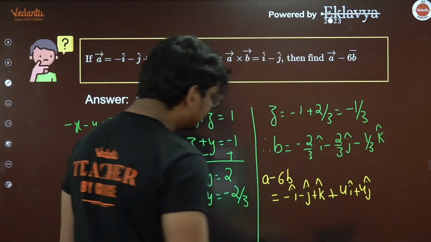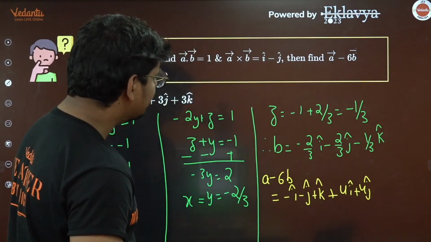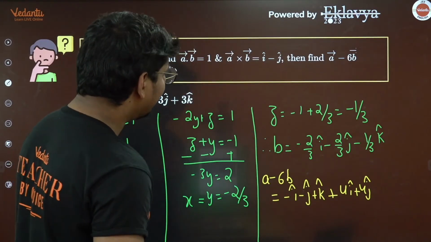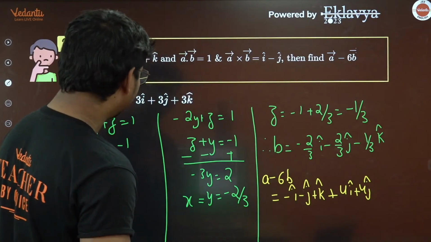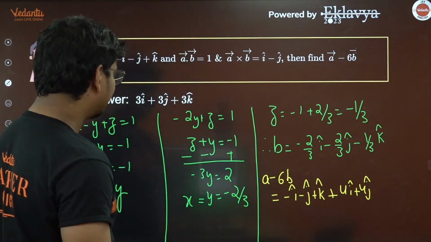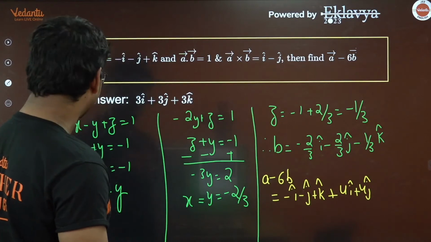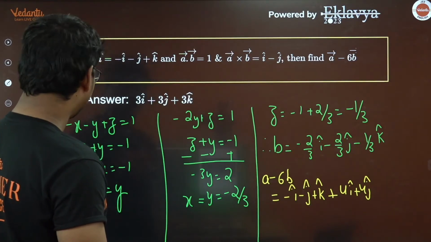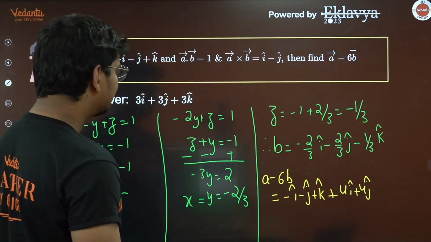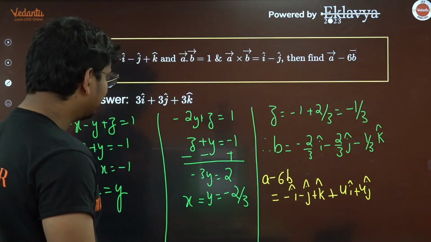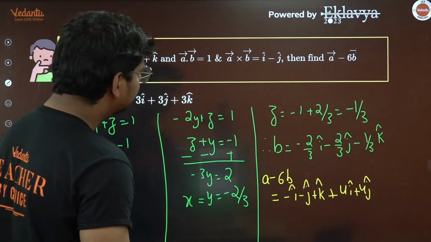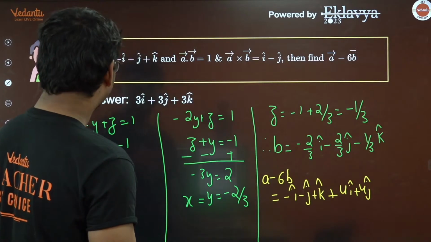No, I think minus 4i, minus 4j, and what is this one? Are we getting all the negative values here? So z plus x is going to be minus 1, so we have z to be minus 1 minus x. So minus x is basically minus of minus 2 by 3, so plus 2 by 3, this is fine. So the vector is this.